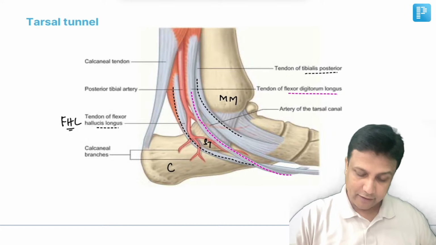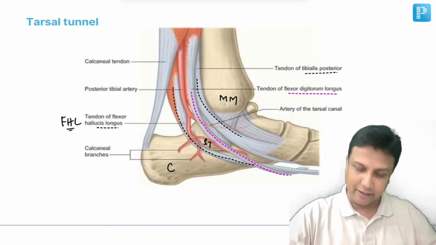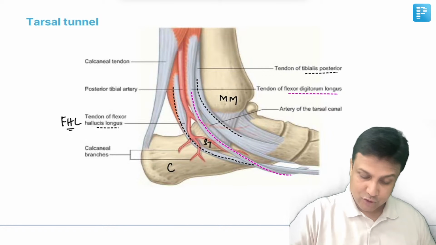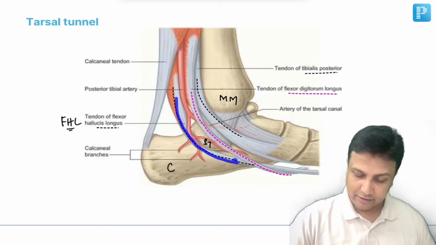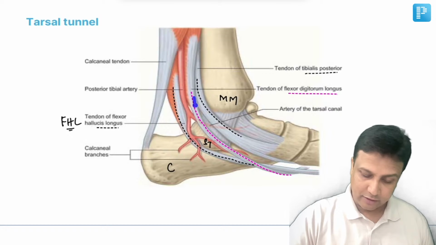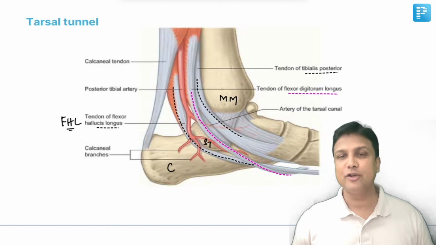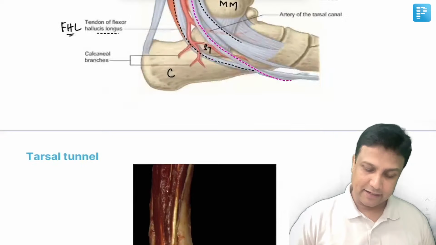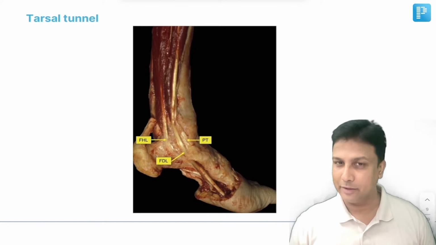Let's do it again. Just behind the medial malleolus, the tendon present here will be tibialis posterior. And then just beneath the sustentaculum tali, this one here will be the flexor hallucis longus tendon. And this one here in the middle will be the flexor digitorum longus, going to the digits over there. Please remember this diagram. And similarly, I have given you a cadaveric image also.